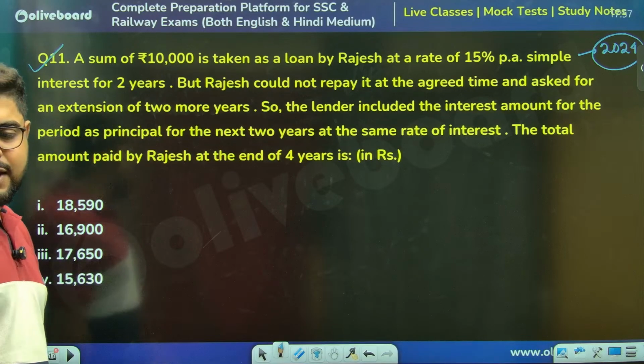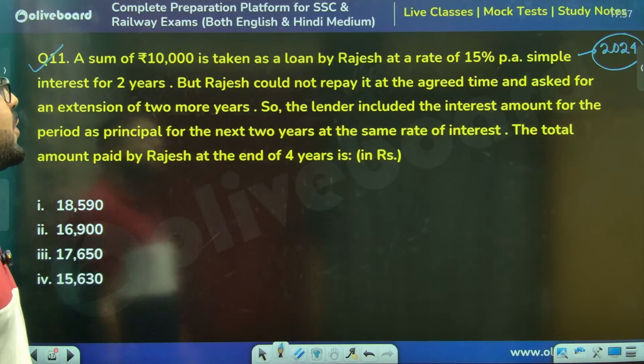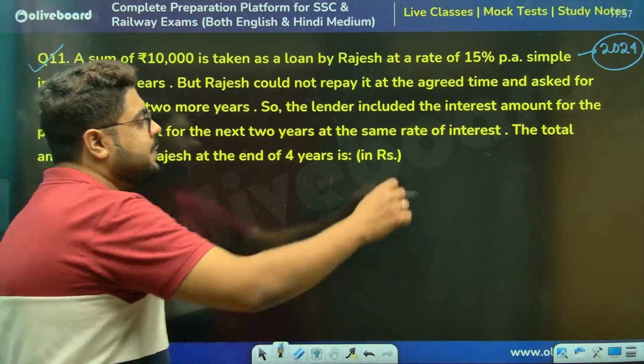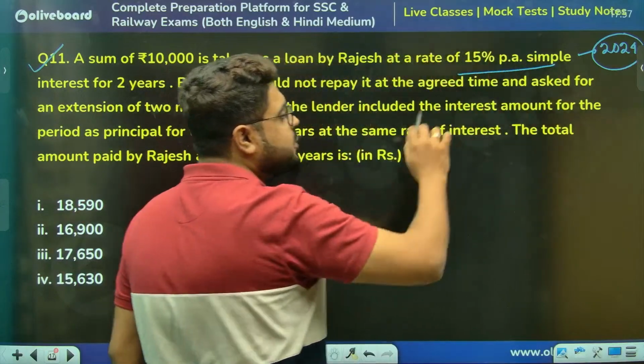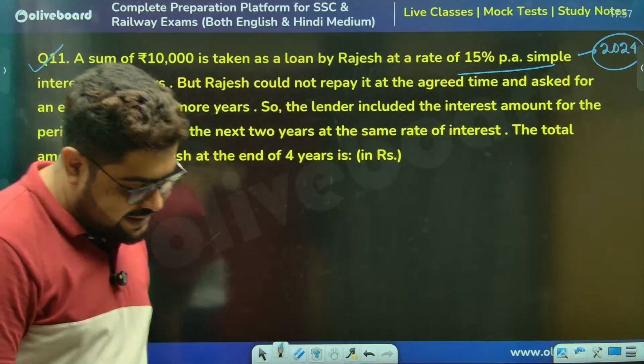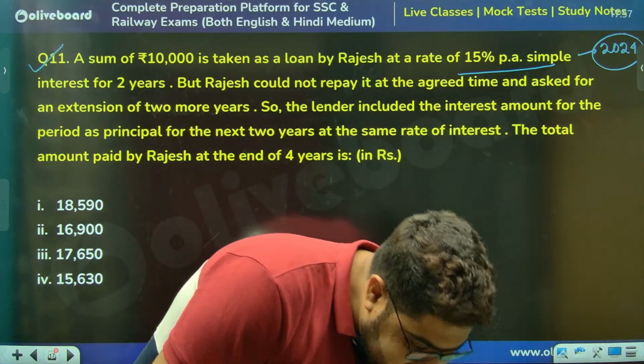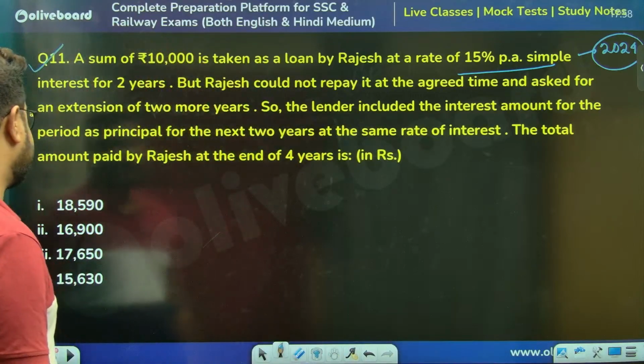A sum of 10,000 rupees is taken as a loan by Rajesh at a rate of 15% simple interest. It only looks big. It's a very simple question actually. Bhavna is saying 16,900. Perfect. Let's see, I don't know the answer.